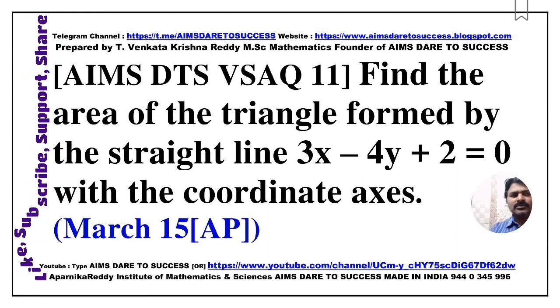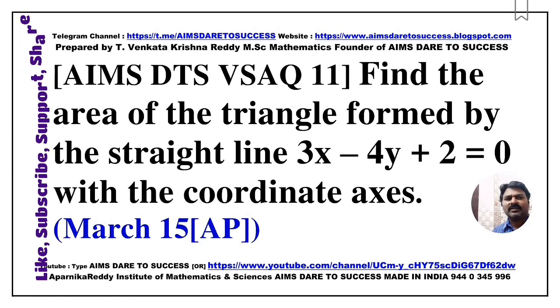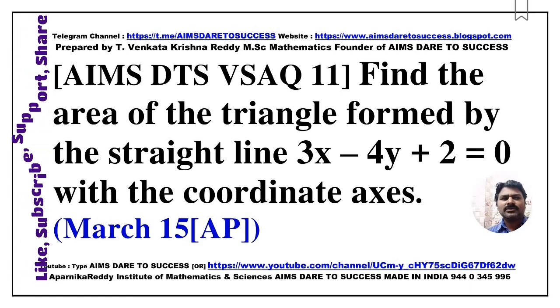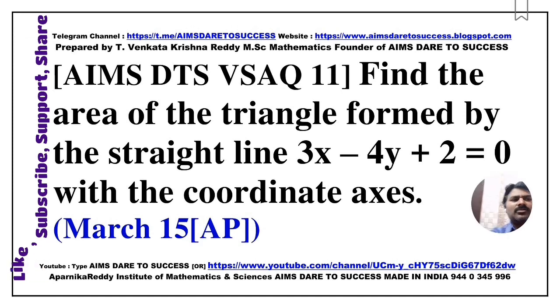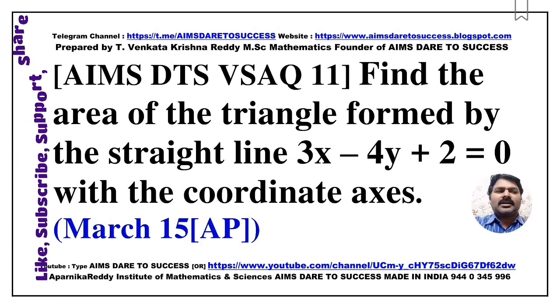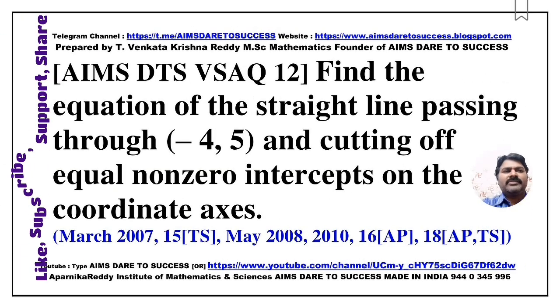VSAQ 11. The next one I want to explain to you: find the area of the triangle formed by the line 3x minus 4y plus 12 equals 0 with the coordinate axes. This is also a similar model question, a VIP question, March 2015 Andhra Pradesh. Next, I want to tell you VSAQ 12.